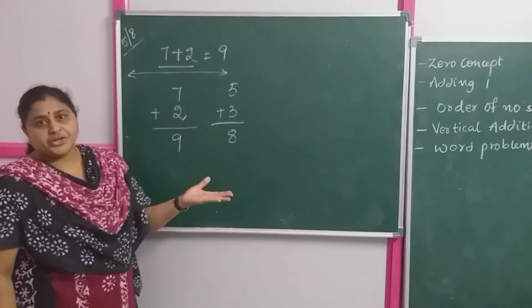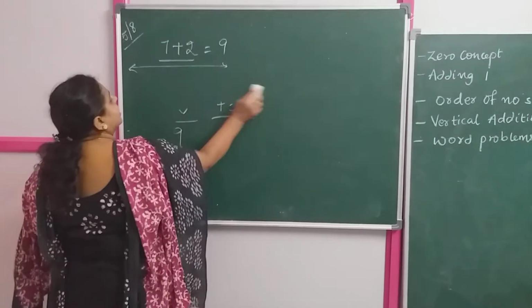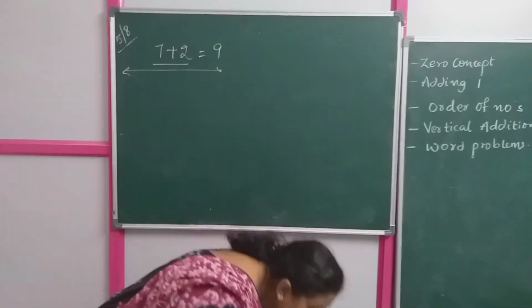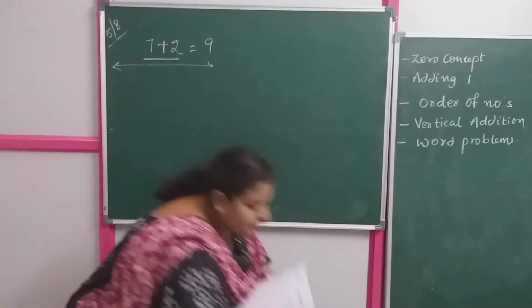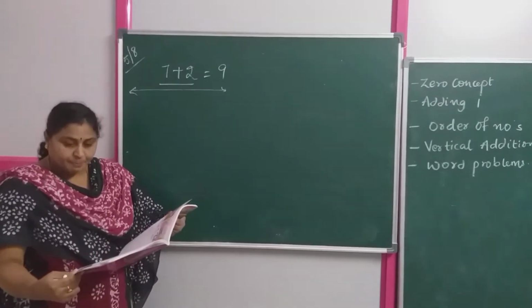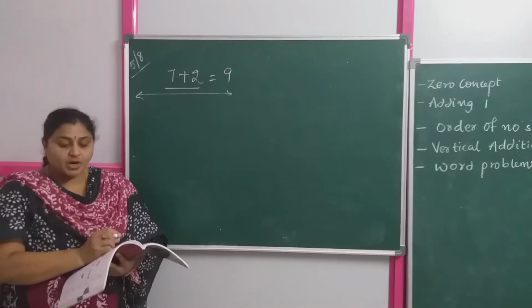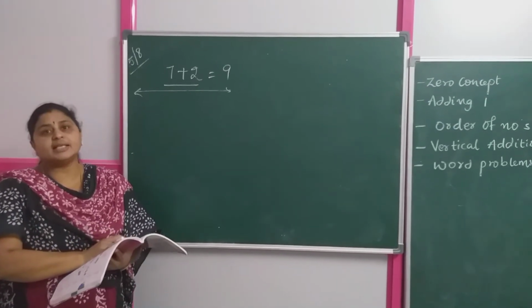Next, coming to your word problems. What do you mean by word problems? Word problems are nothing but the story problems. So from your textbook, if you see your last page of the chapter, I mean to say your page number 83, you have over there word problem. See what is that? Rahul has 4 pencils.